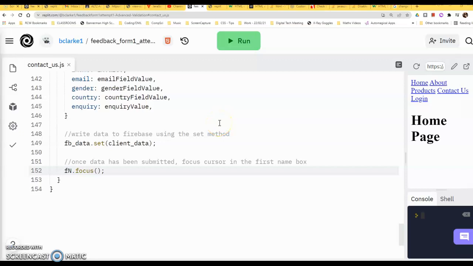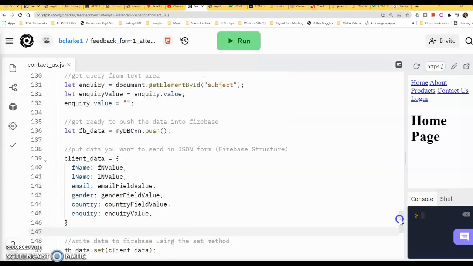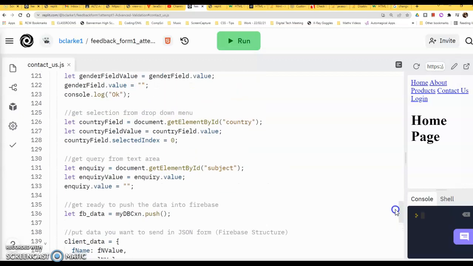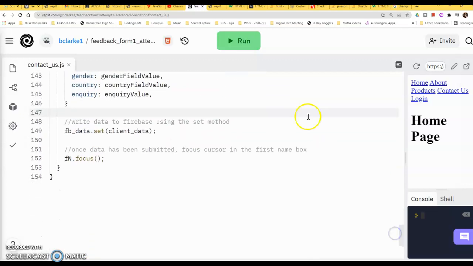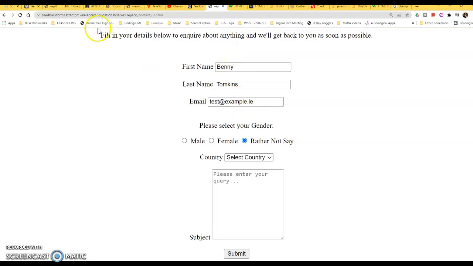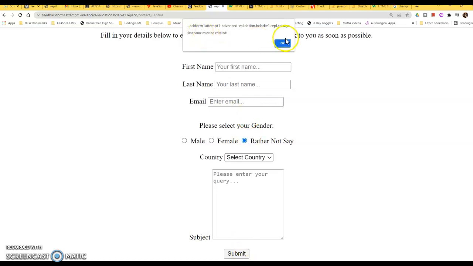So here we are, ready for the final countdown. Just to say again, make sure you take out the basic validation that you had near the end, that line towards the end to check everything was okay. So let's go. Let's start testing it here. Let's refresh our page, and let's go submit. And first name must be entered.